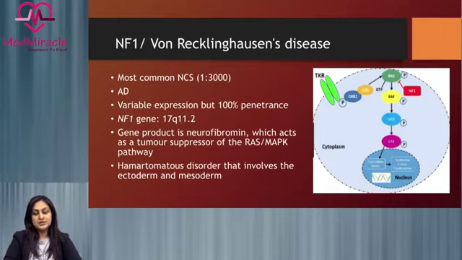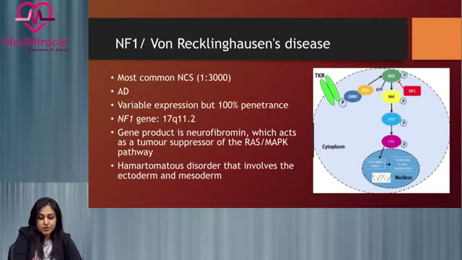So NF1 is also called von Recklinghausen's disease. It is the most common neurocutaneous syndrome, and the prevalence is 1 in every 3,000 people. It is an autosomal dominant condition, which is important to remember and a potential question. Also, it has variable expression, but there is 100% penetrance.